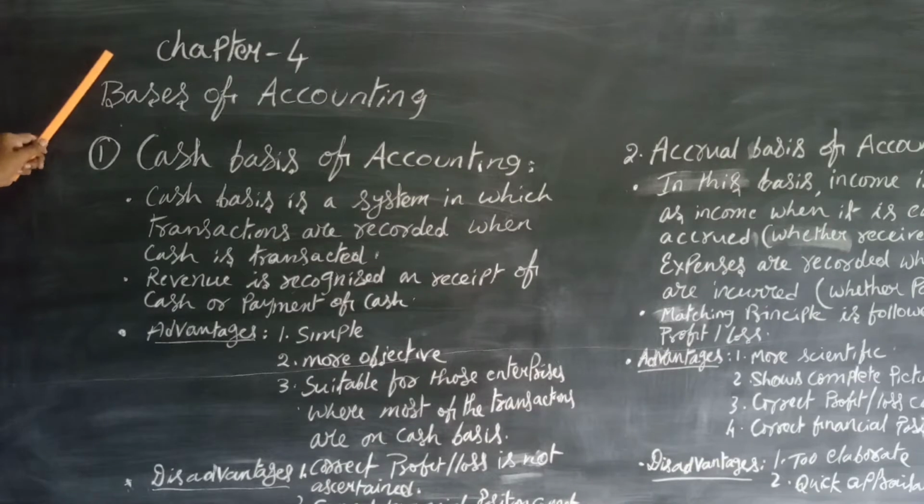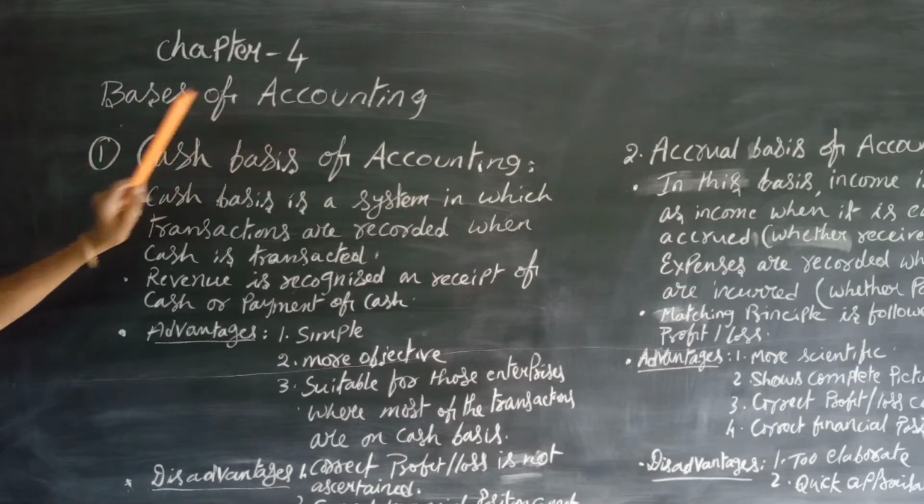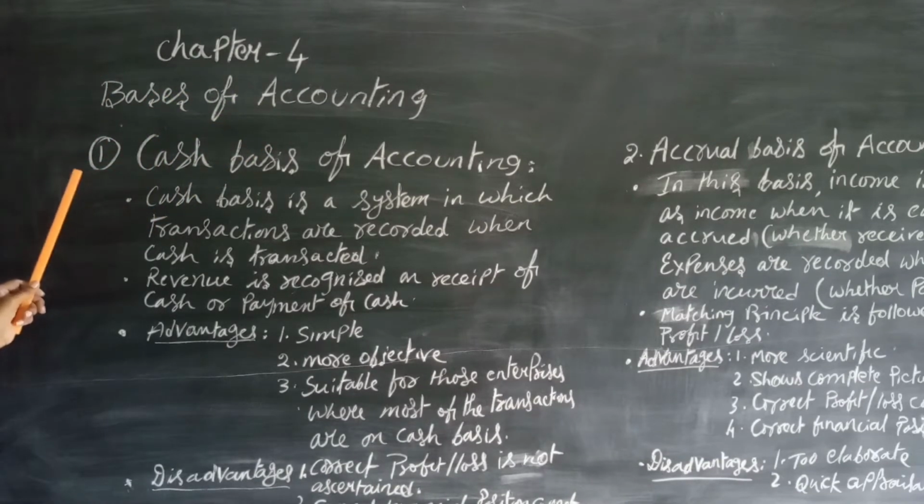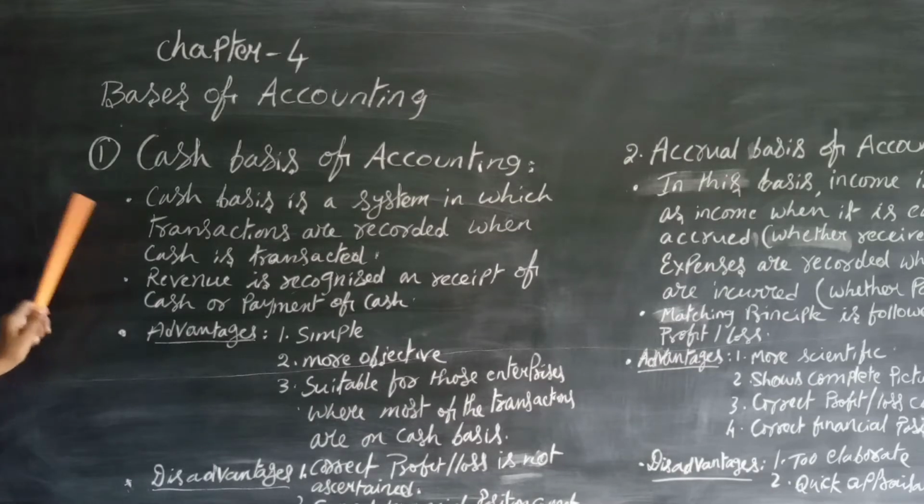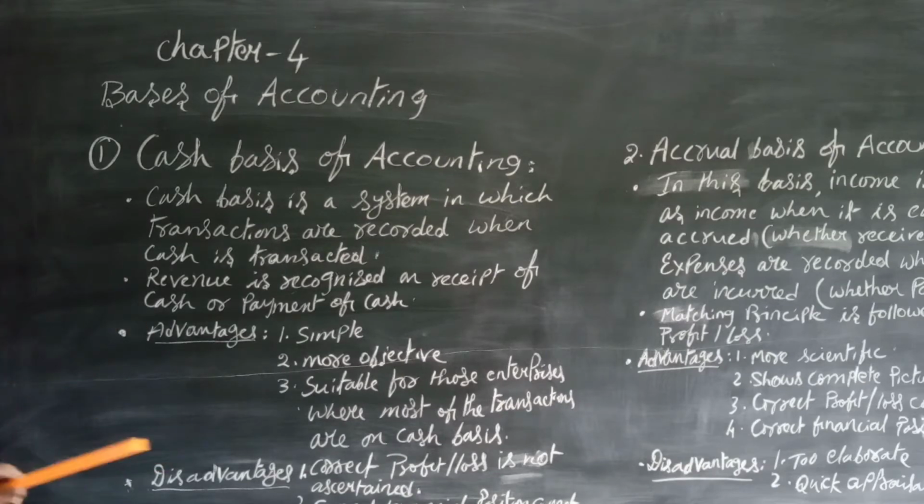Children, chapter 4, the name of the chapter is Basis of Accounting. See here, there are two bases of accounting. The first is the cash basis of accounting and the second is the accrual basis of accounting. Under the cash basis of accounting, it is a system in which transactions are recorded when cash is transacted.